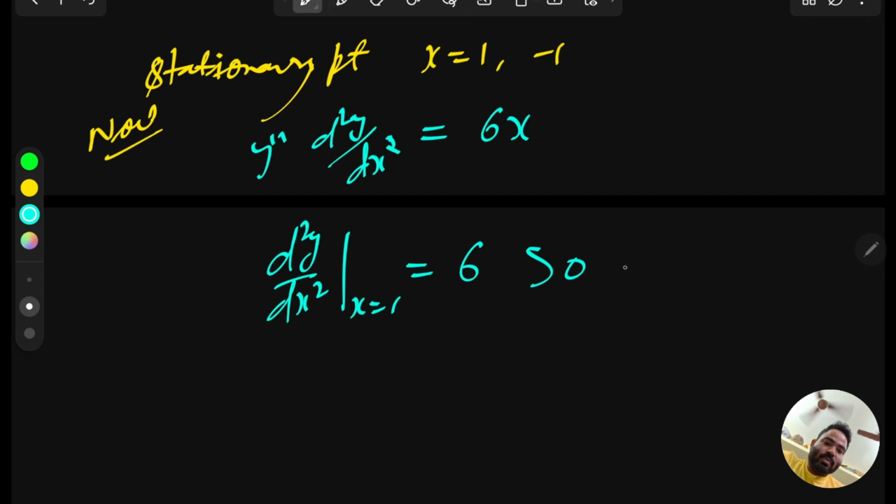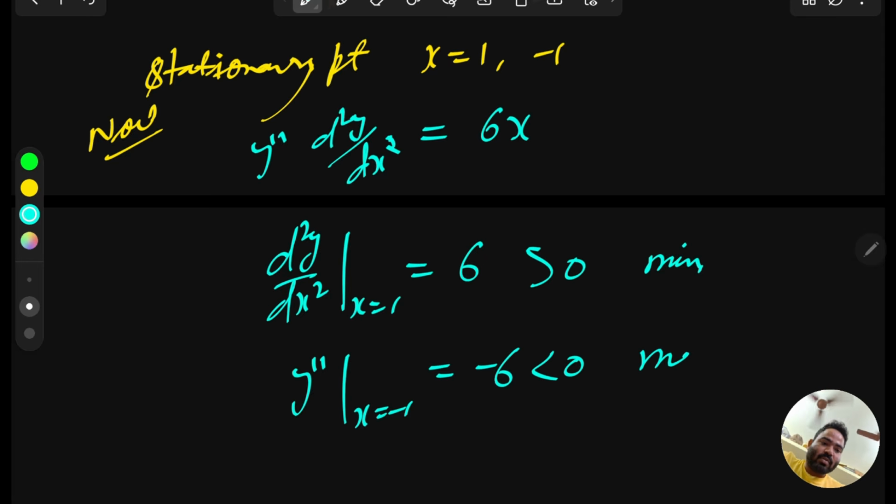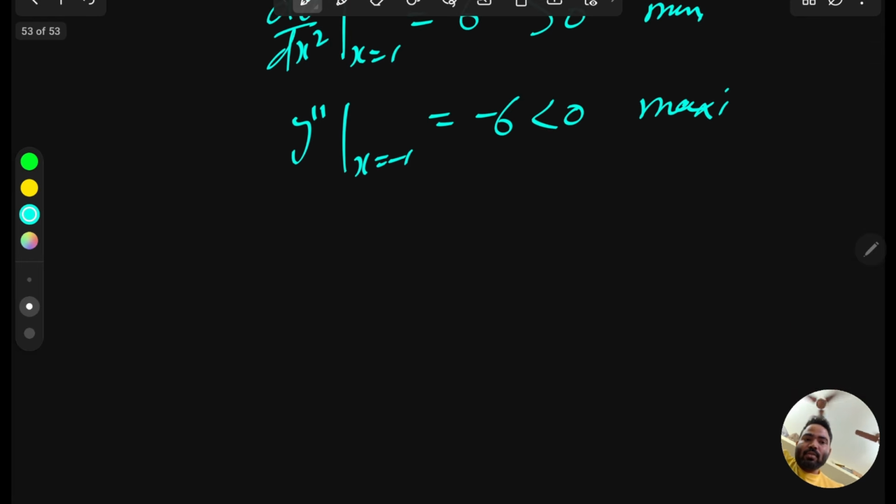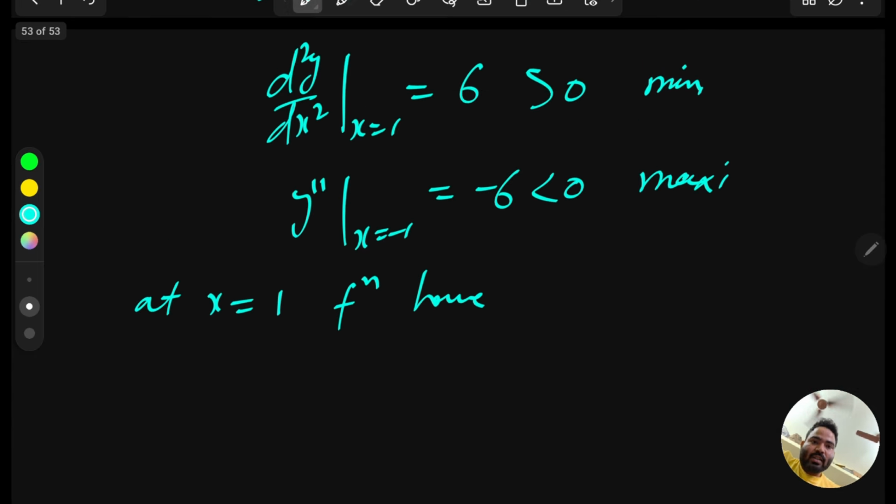If the double derivative is positive, it means minima. And y double dash at x equal to minus 1, if you put minus 1, gives you minus 6, less than 0, meaning maxima. So from here, at x equal to 1 the function has minima, and at x equal to minus 1 the function has maxima.